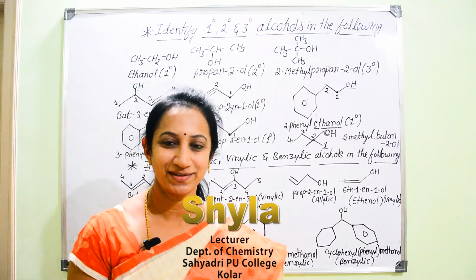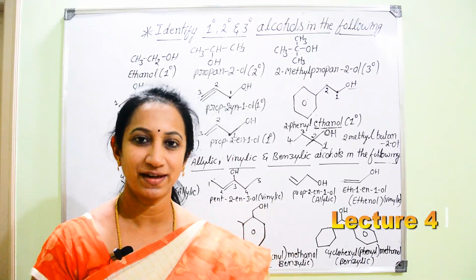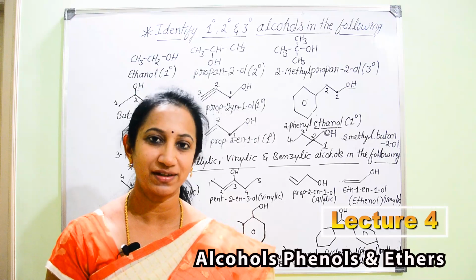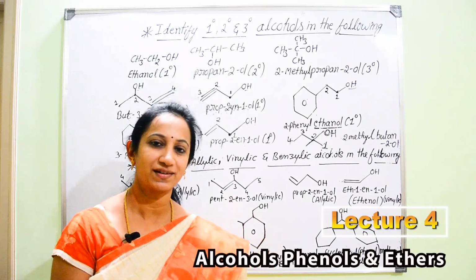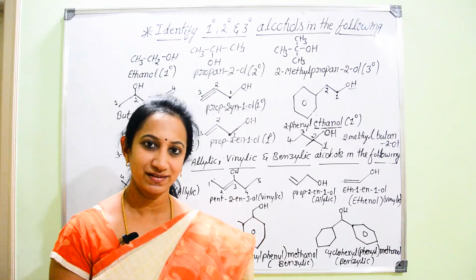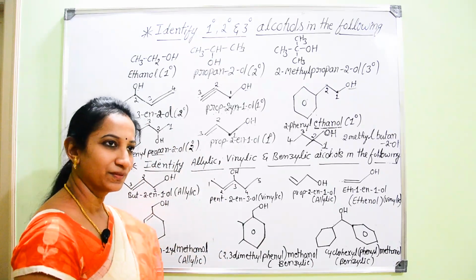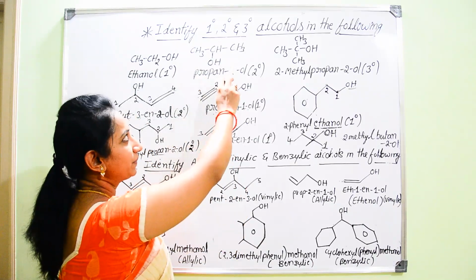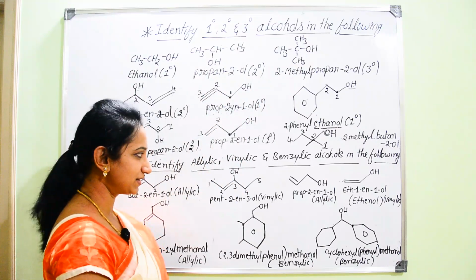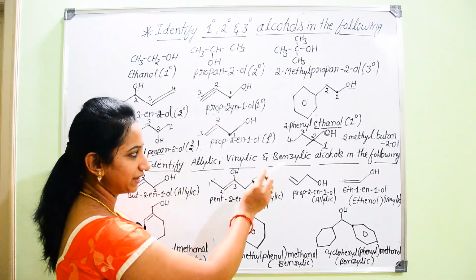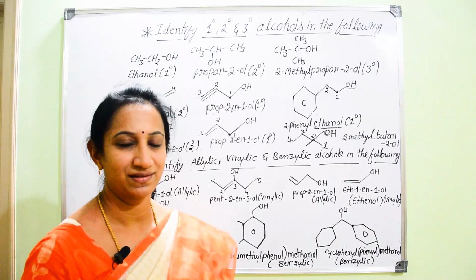Hello my beloved students. In the previous video sessions, I have explained about classification and nomenclature of alcohols, phenols and ethers. In this video session, I have given a set of examples on the board. You have to recognize which are the primary, secondary and tertiary alcohols, which are allylic, vinylic and benzylic alcohols.